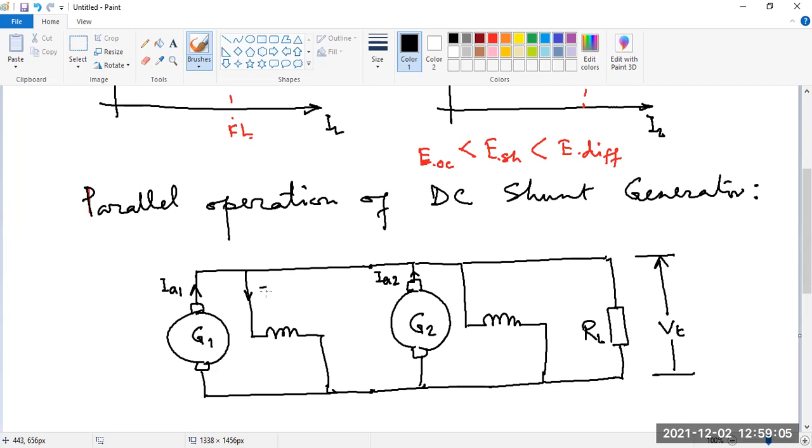So the field current for generator 1 is IF1 and for generator 2 is IF2. And the armature resistances are RA1 and RA2.